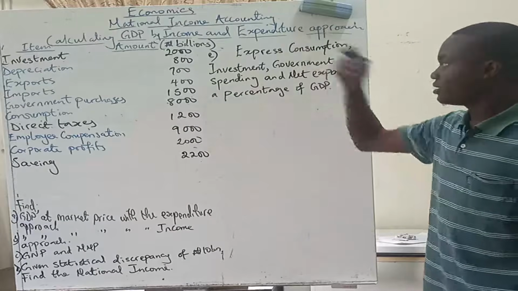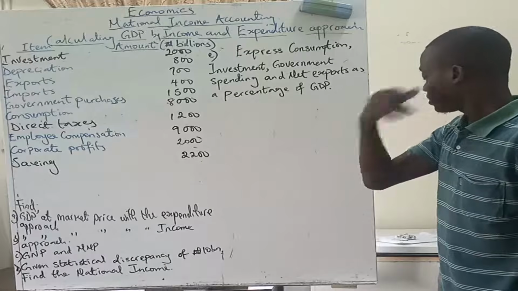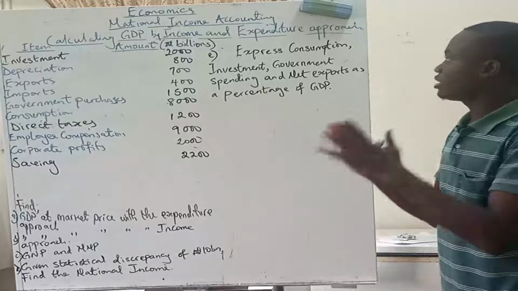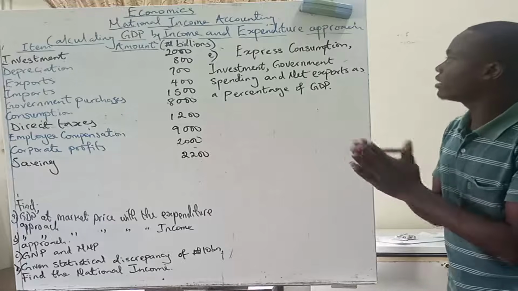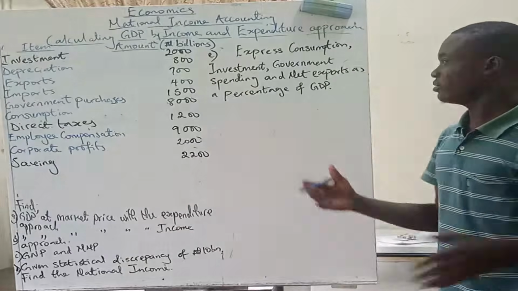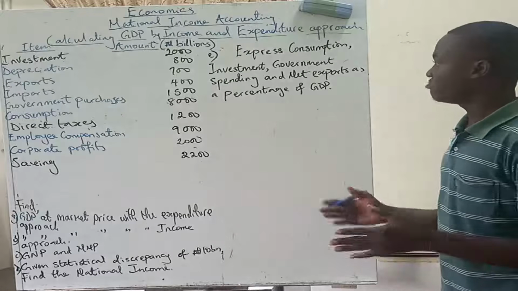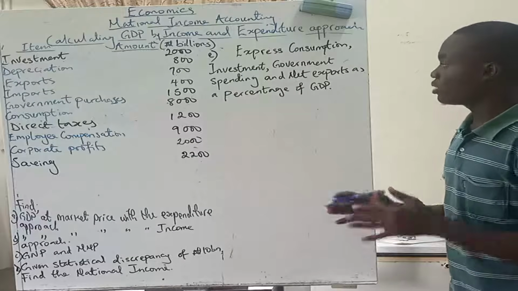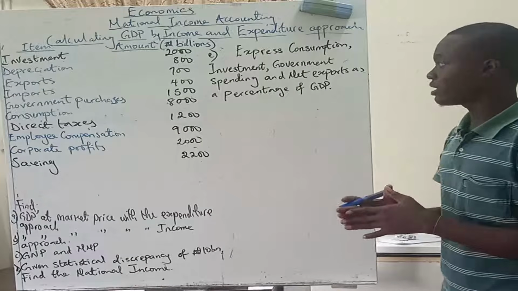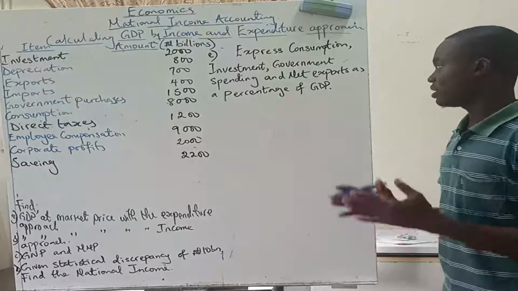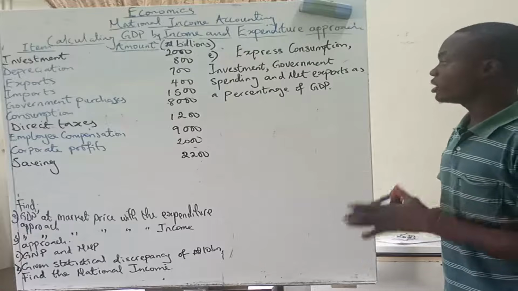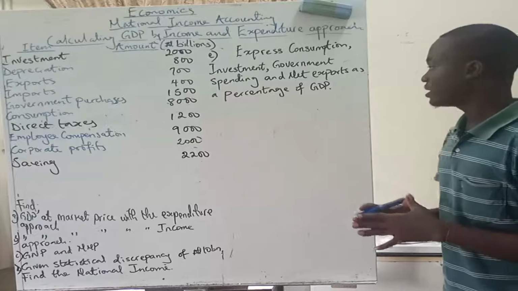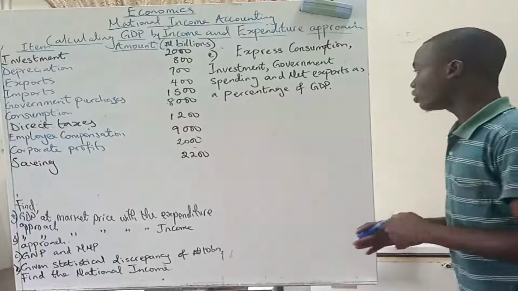So I've changed the data. Of course, the list here is not as long as the one that was used to solve the exercise. So we have investments as 2,000 billion, which is basically 2 trillion naira. Depreciation as 800 billion. Exports 700 billion. Imports 400 billion. Government purchases 1,500 billion. Consumption is 8,000 billion. Direct taxes is 1,200 billion. Employee compensation is 9,000 billion. Corporate profit is 2,000 billion. And then saving is 2,200 billion.